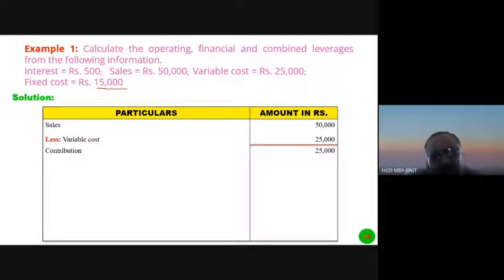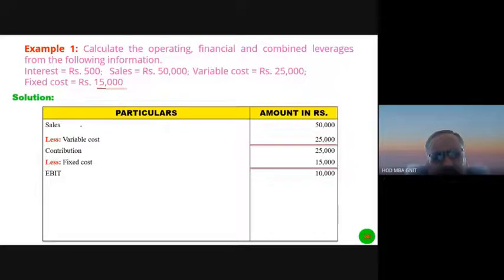Fixed cost includes rent on buildings, insurance premium, repairs and maintenance, which must be paid irrespective of the level of production and sales. Let us deduct fixed cost 15,000. Contribution minus fixed cost is equal to EBIT. EBIT is 10,000.